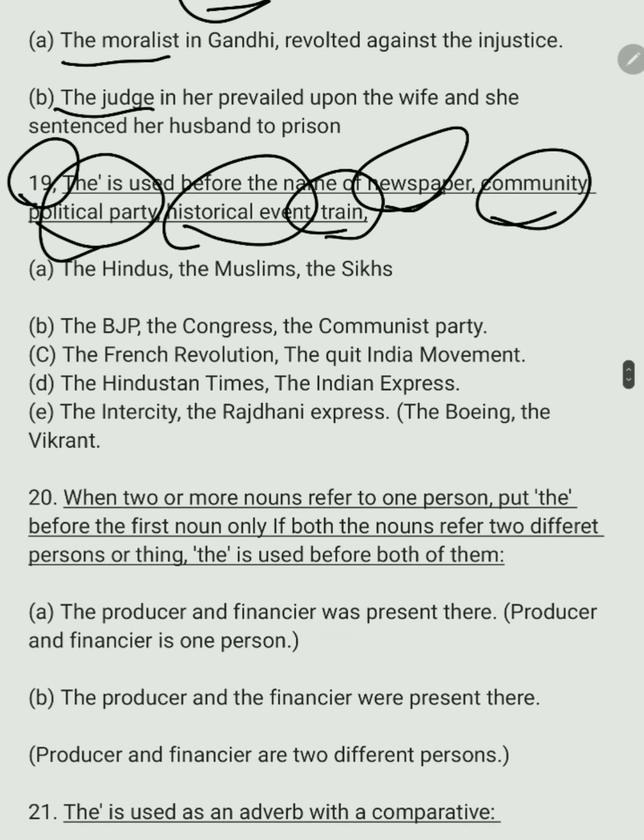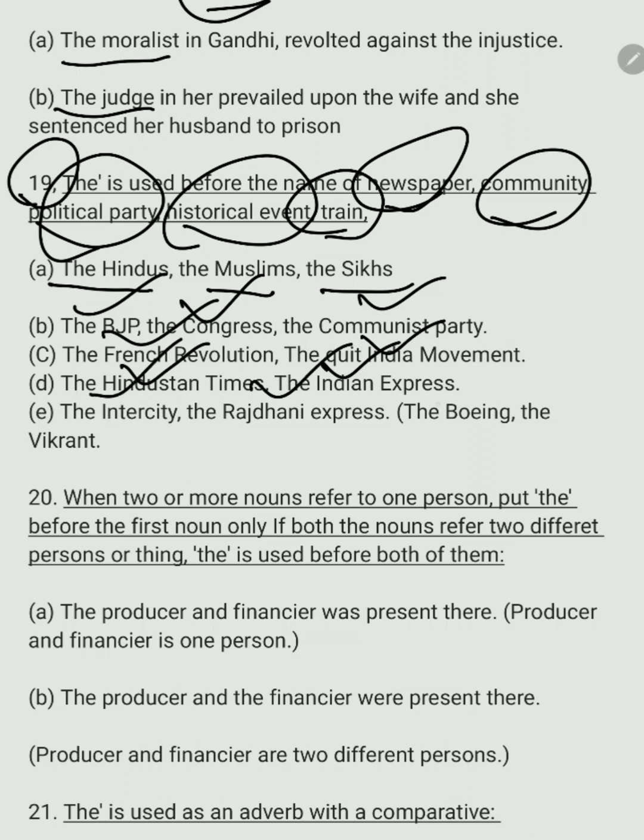For example, the Hindus, the Muslims, the Sikhs, these are the communities. The BJP, the Congress, the Communist Party, these are the political parties. The French Revolution, the Quit India movement, these are the historical events. The Hindustan Times, the Indian Express, these are the newspapers. The Intercity, the Rajdhani Express, these are all trains.